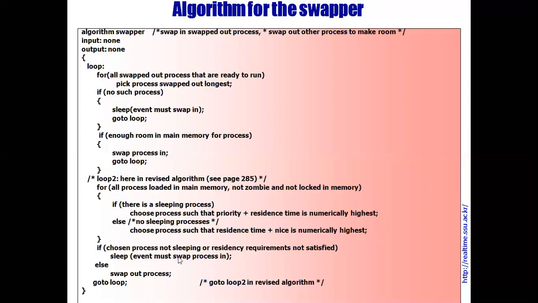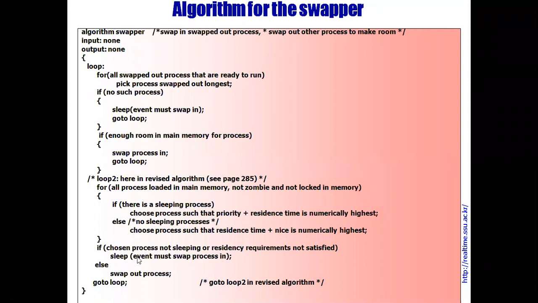Okay. If the chosen process is not sleeping or the residency requirement is not satisfied, then the sleep event must swap a process in.